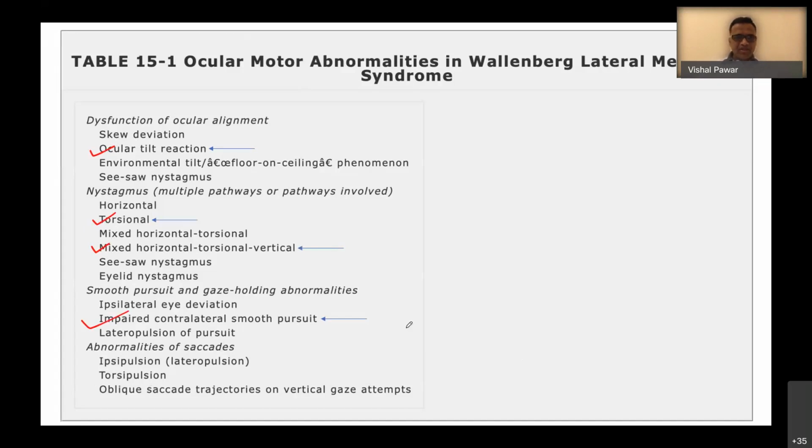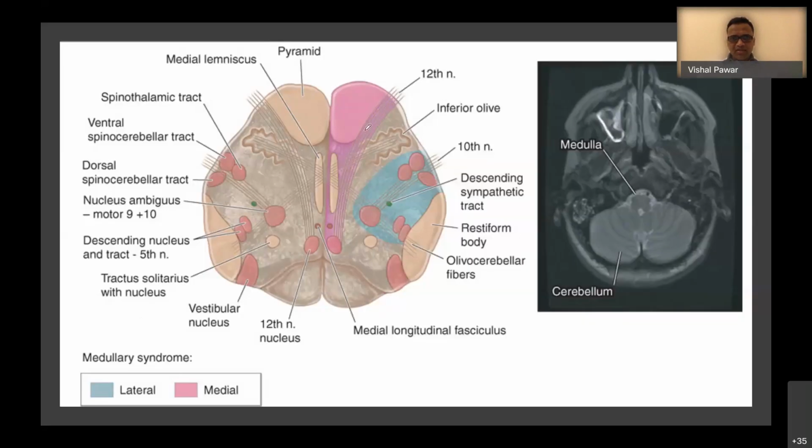Now coming to the anatomy of this lateral medulla. This patient had hiccups, and patients can have dysphagia due to the involvement of the 10th nerve, the vagus. Patient had Horner syndrome because of involvement of the descending sympathetic tract.